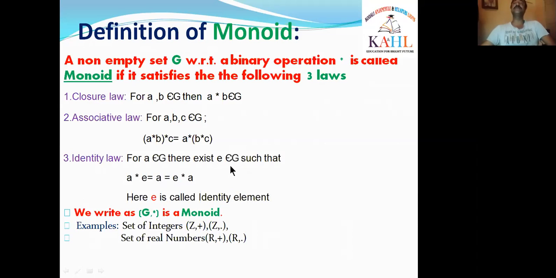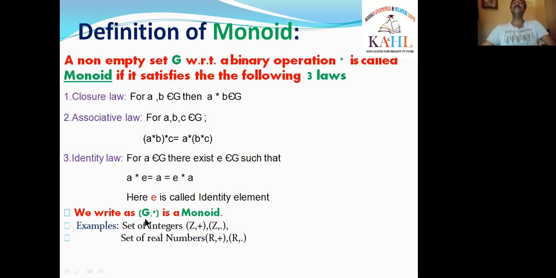If you observe the cursor, you can follow the cursor. Then you can easily understand the topic. e is in G. That means identity element exists in G. That means the identity law exists in G. If a non-empty set G satisfies these three laws, then that set is said to be monoid with respect to the binary operation star.